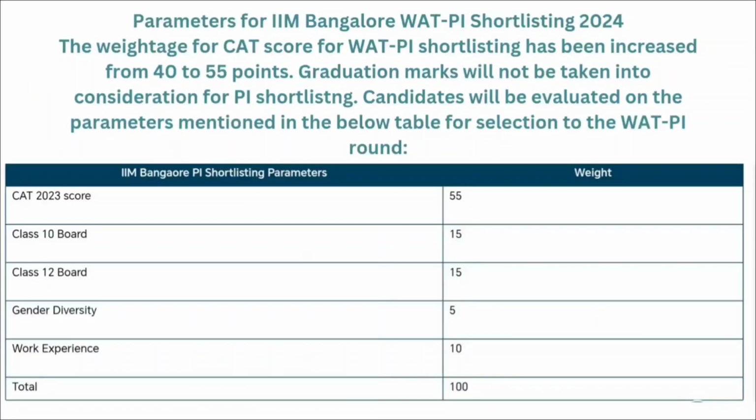Now coming to the weightage given to the particular parameters in the selection process of IIM Bangalore. CAT 2023 score is given 55% weightage, 15% weightage is given to your class 10th, 15% weightage is given to your class 12th, then 5% weightage is for gender diversity and 10% weightage is given for work experience.